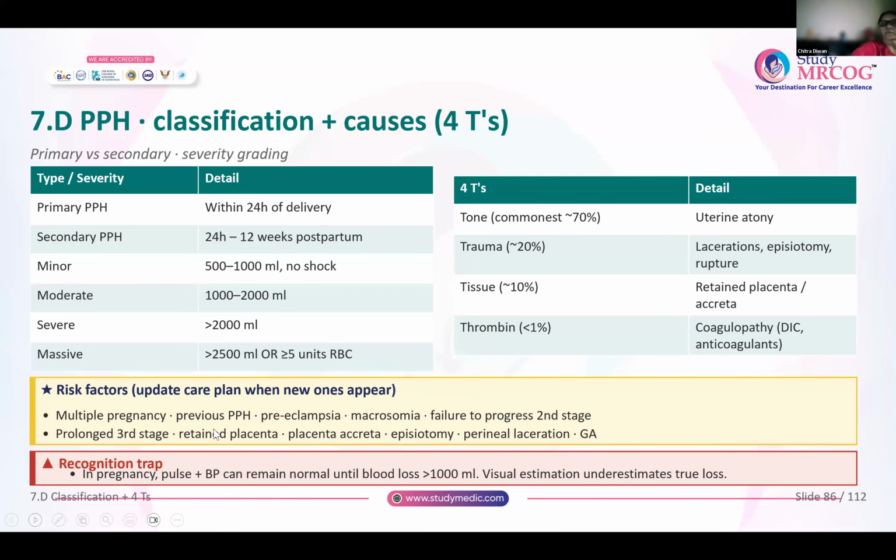Now coming to postpartum hemorrhage. I'm sorry, we are taking a little bit of a longer time, but it's a longer topic. So please bear with me. We are almost about to finish.